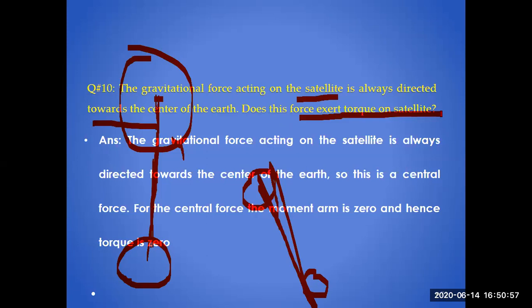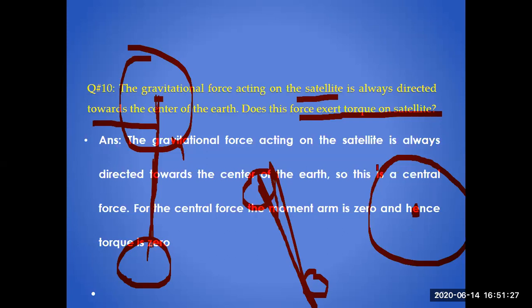Suppose you are given a spherical object and someone asks you to rotate it inside a circular bar. If you pass a line through the center of that football and apply force on this line, it will be impossible to produce rotation. If anybody asks you why, your answer will be that there is no moment arm in this case. So this is the reason we can't produce rotation or torque.